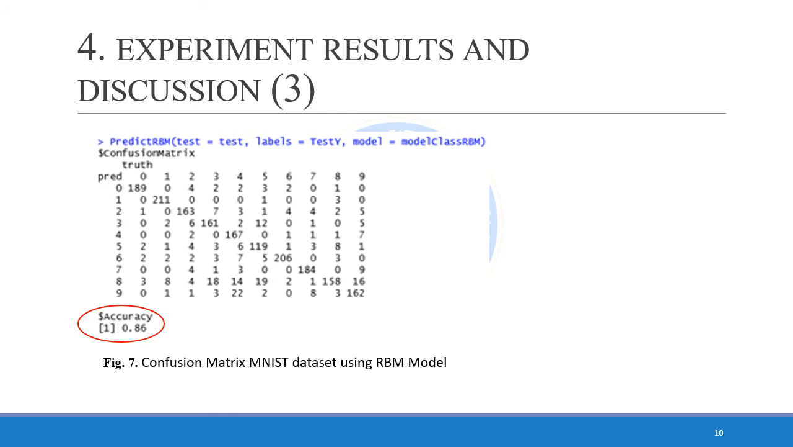RBM is not only good at reconstructing data, but can actually make predictions on new data with the classification RBM. After we train our classification RBM, we can use it to predict the labels on some unseen test data with the predict RBM function. We can see the output, a confusion matrix, and the accuracy score on the test set, that could be seen in figure 7.